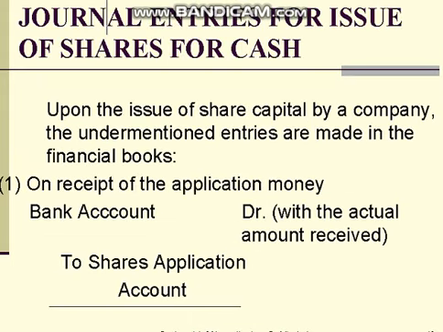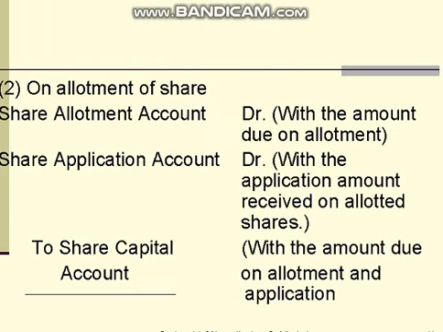When shares are issued for cash, upon the issue of share capital by a company, the under-mentioned entries are made in the financial books. 1. On receipt of the application money, bank account debit with the actual amount received, to share application account. Then, share allotment account debit with the amount due on allotment.